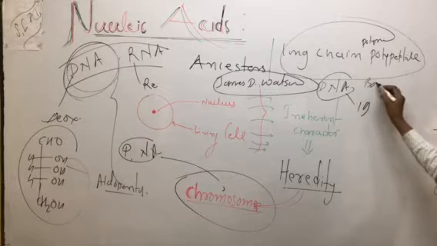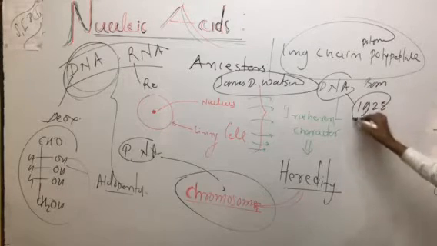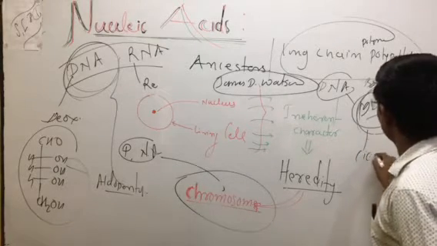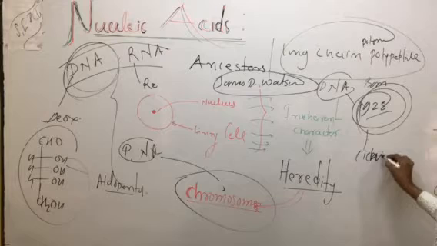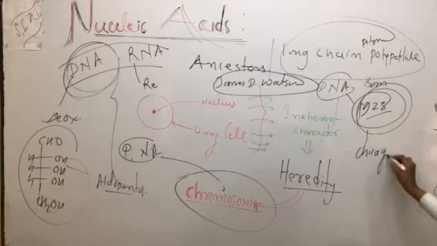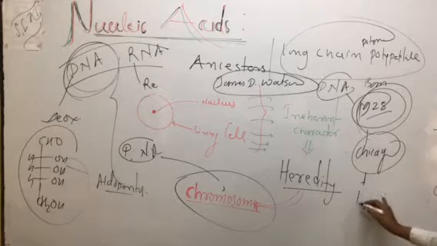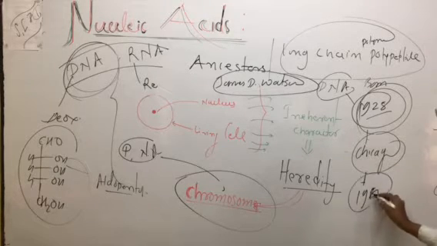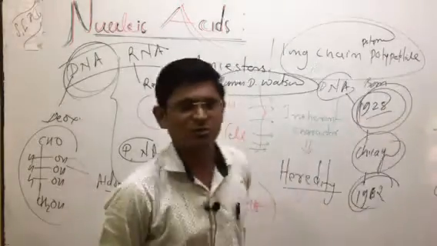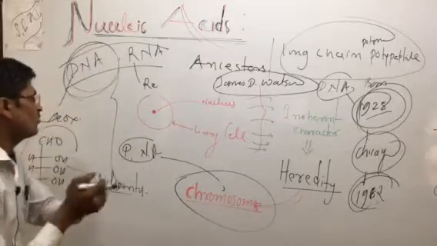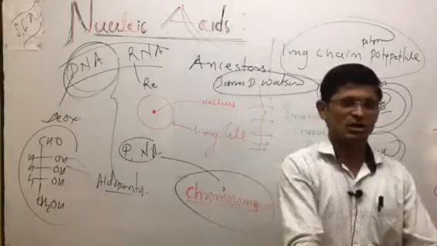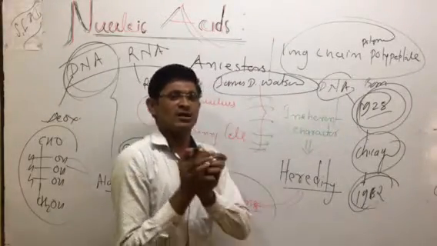He was born in 1928 in Chicago. So who got the Nobel Prize in 1962 for the work in which he explained the structural arrangement, the double helix structure of DNA?